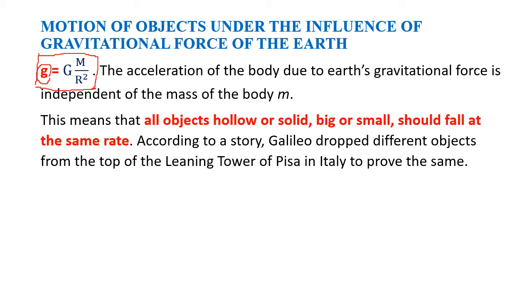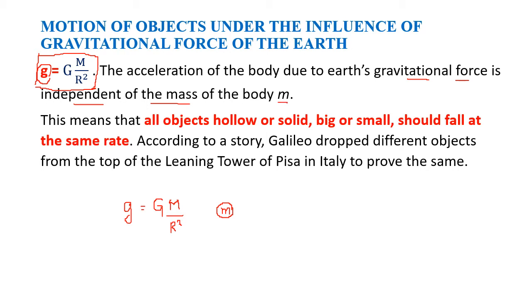Here g is the acceleration due to earth's gravity, G is constant, M is the mass of the earth and R is the radius of the earth. The mass m of the body is missing. Means the gravitational acceleration is independent of the mass of the body.